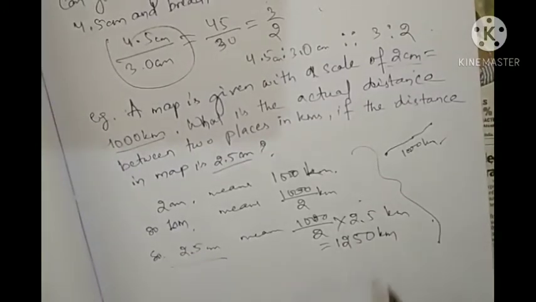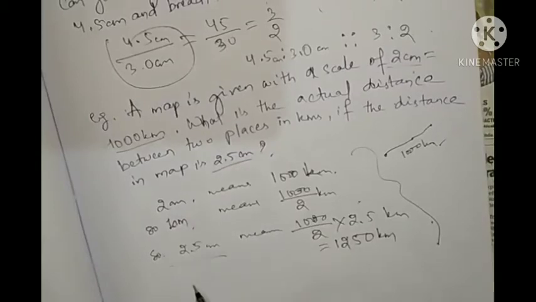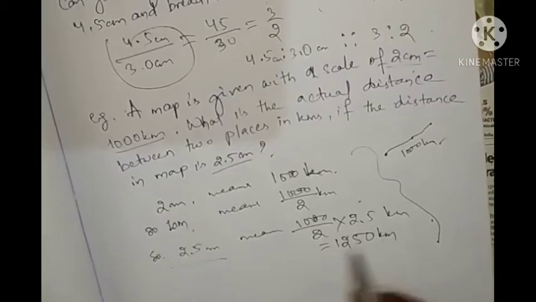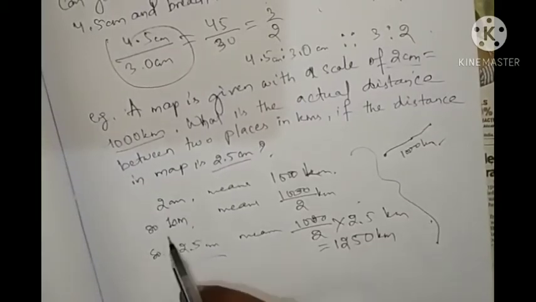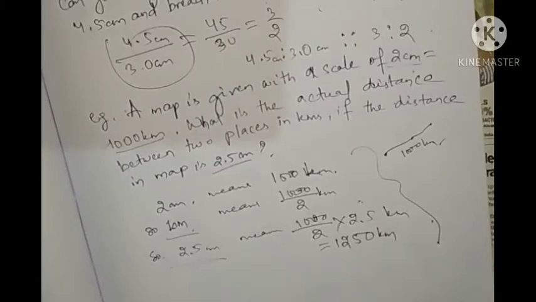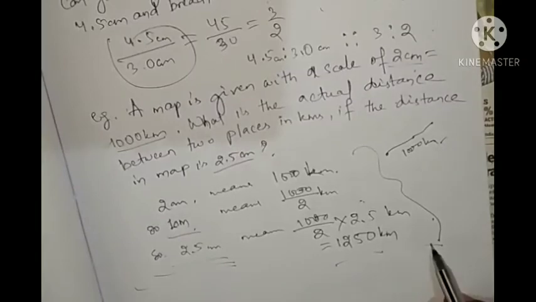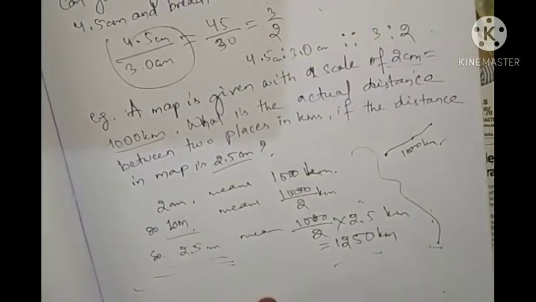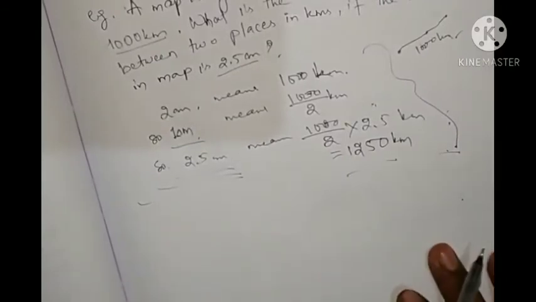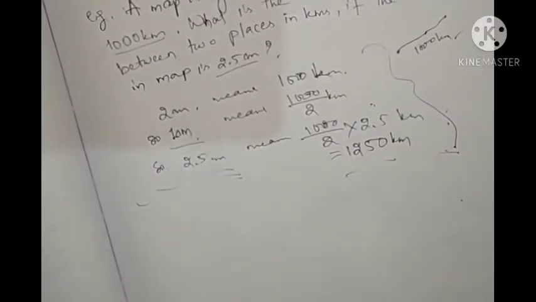Every time you have to find out the value of 1 unit, then you can find out the value of the given units. If more than 1 unit is given, then you find the value of the given unit. So this is about the unitary method. Another method you can use is the algebraic method. Algebra you have learned. So in algebra what are you using? We are using alphabets with numbers.